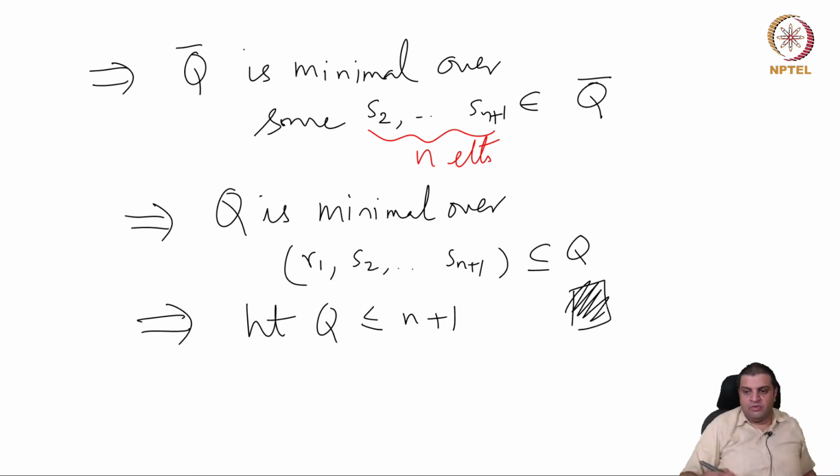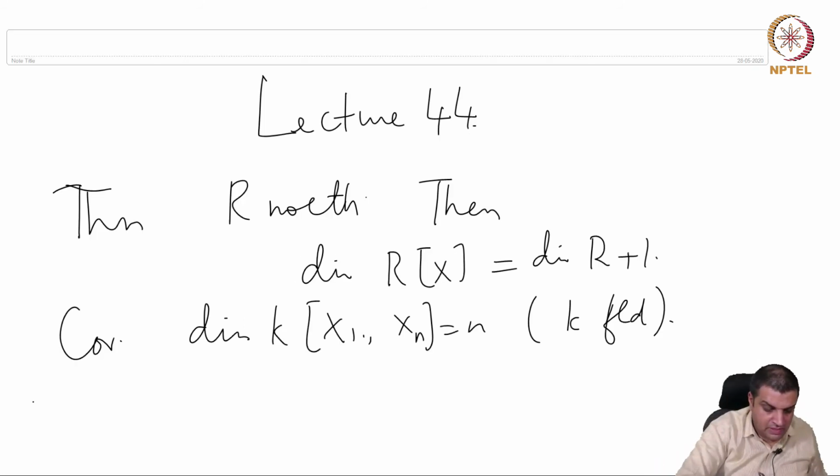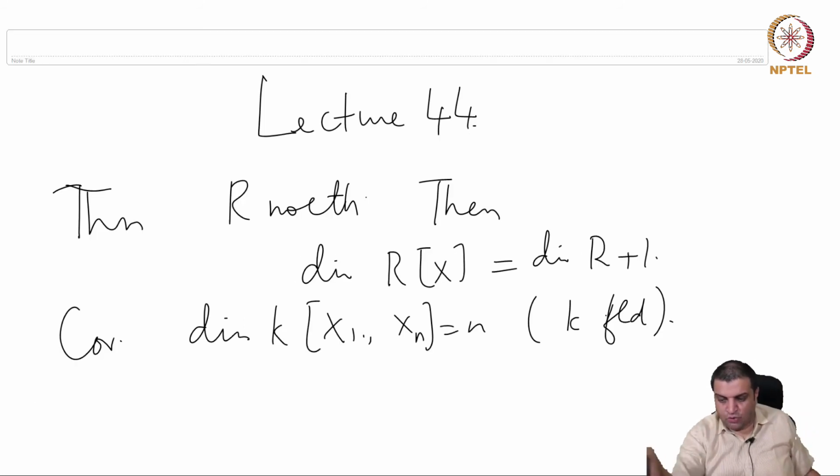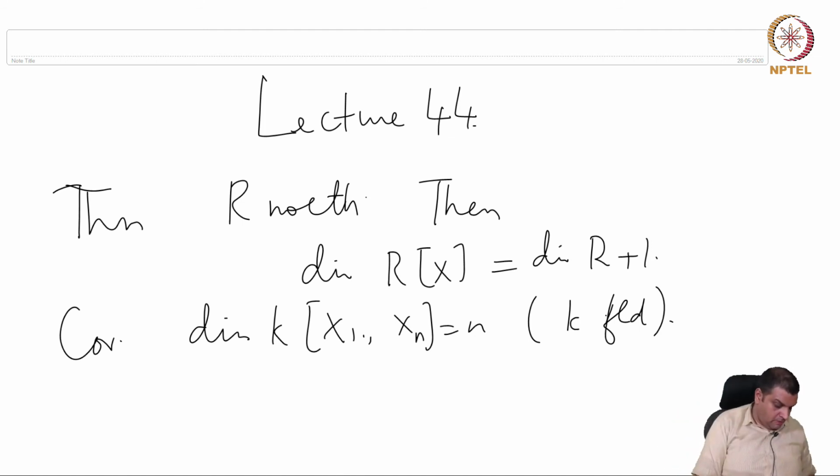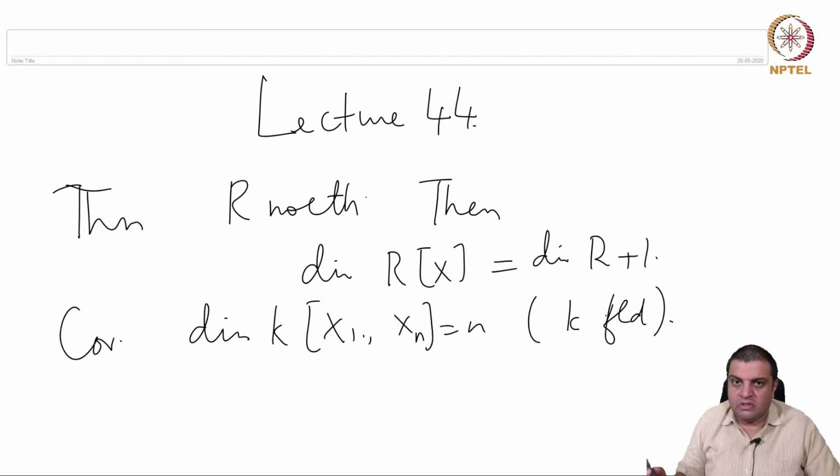Okay. So now we have established the theorem, which we mentioned at the beginning, and hence also the corollary. So let's quickly look at one more statement about finite type algebra over fields.